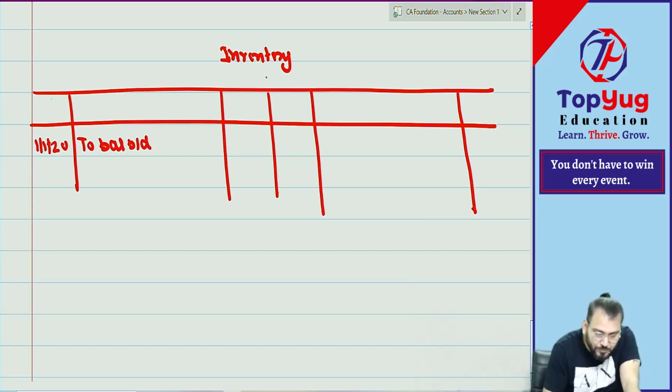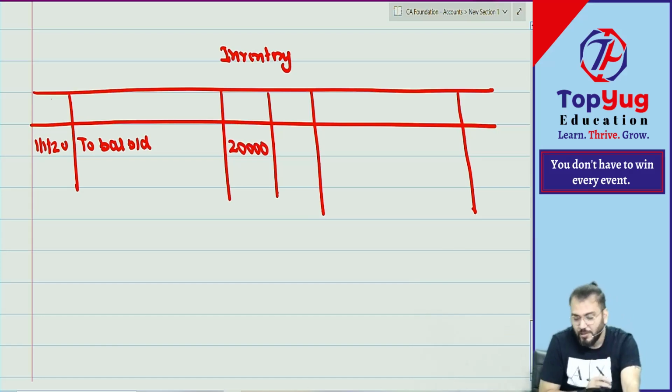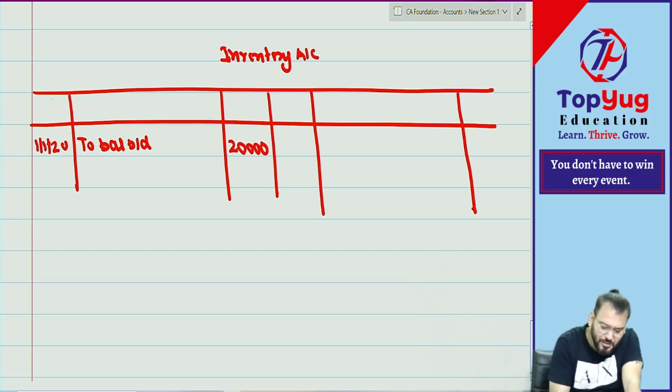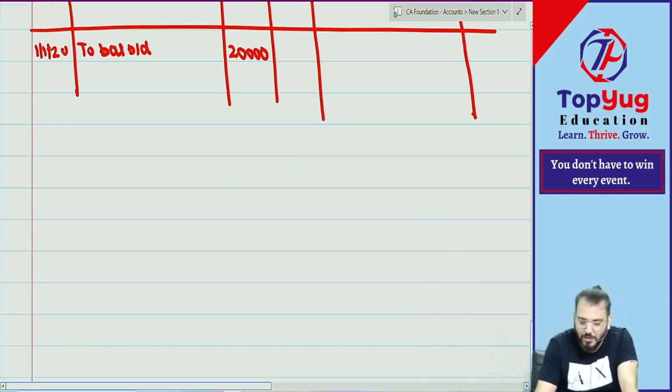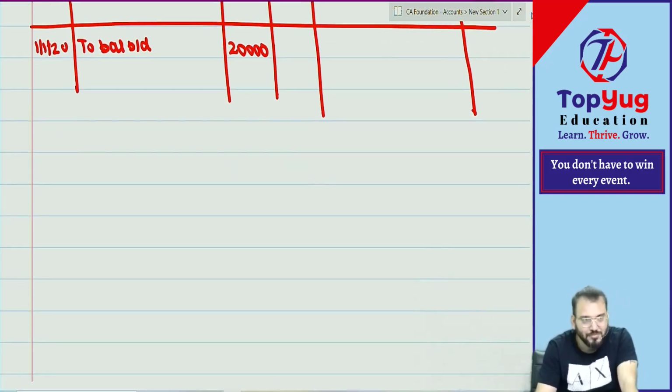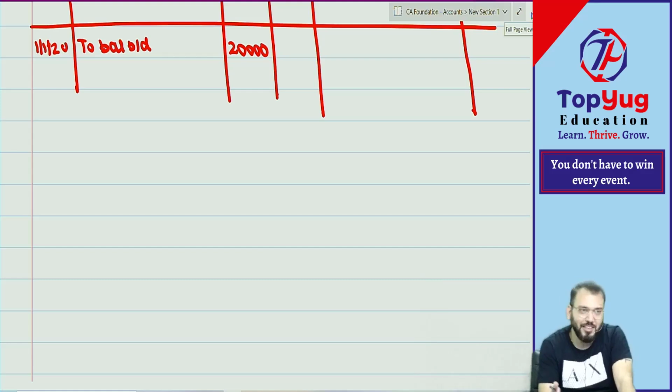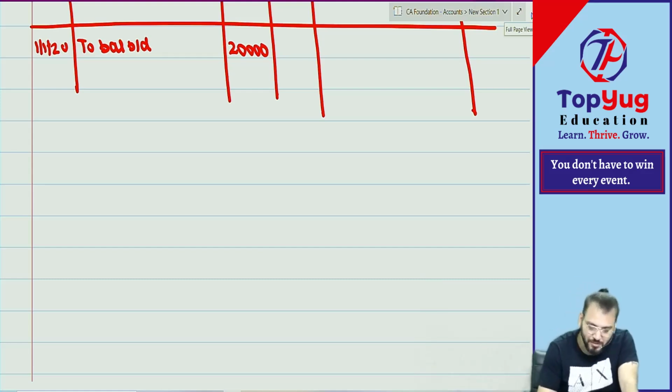BD means brought down. How much? 20,000. Are you able to understand? You can add it on the inventory account also. It is understood that this is debit and this is credit, so I am not writing that. Because we are chartered accountants now, we know. Debit will come here, credit will come here. Understood?